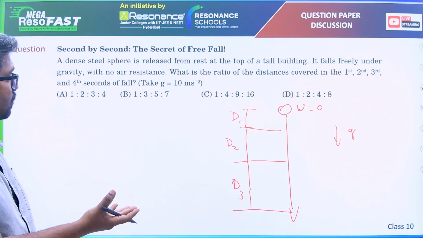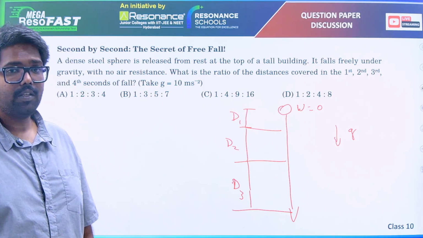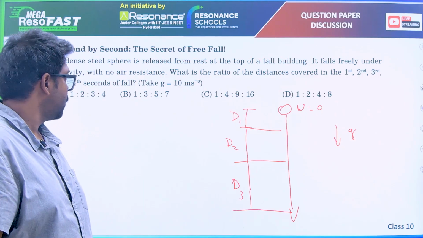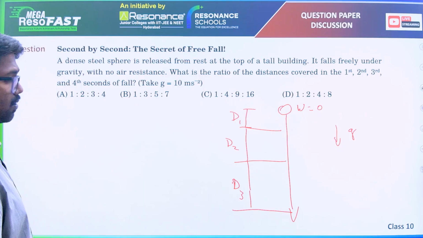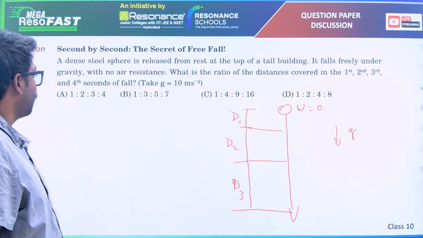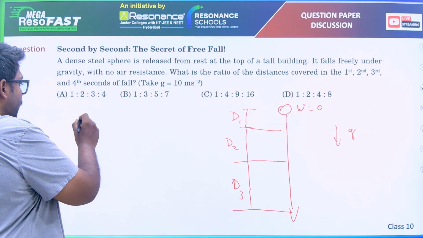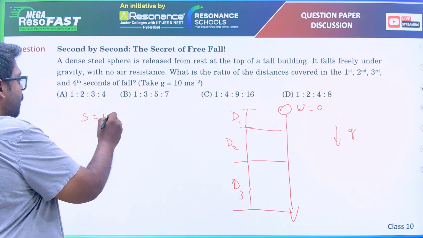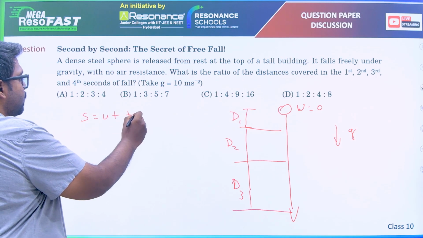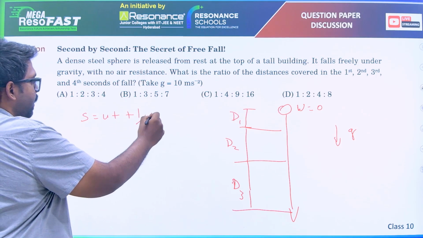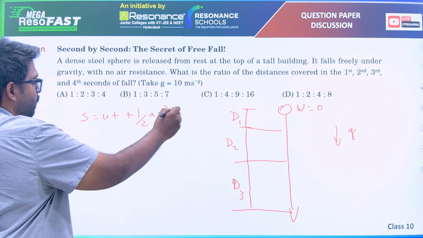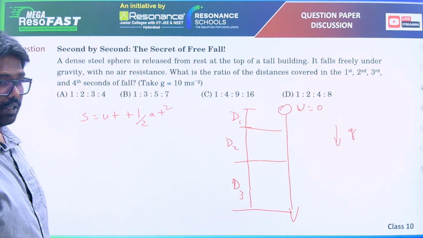It is under constant acceleration, so you can use equations of motion, and we can directly use the displacement equation here. S equals ut plus half at squared.